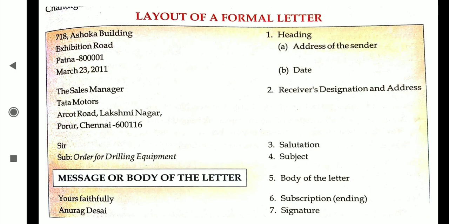Okay, these are the layouts of the formal and informal letters. These two things only you are going to write down in the notebook. What are you going to write down? The layouts. Which layouts? The layout of the informal letter, as I said before, write it as it is in the notebook, and the layout of the formal letter. You can write both horizontally in the notebook. If it is not possible vertically, turn your notebook horizontally, and write both layouts. This is your only homework: the layout of the formal letter and the layout of the informal letter.